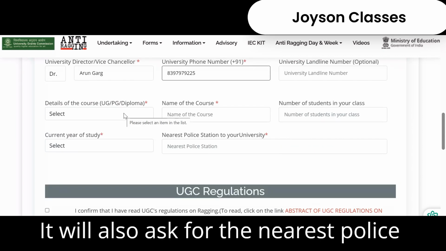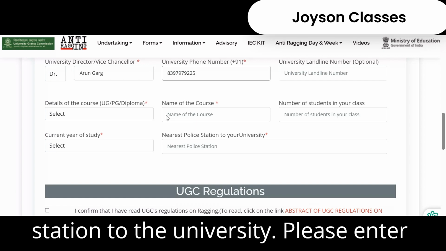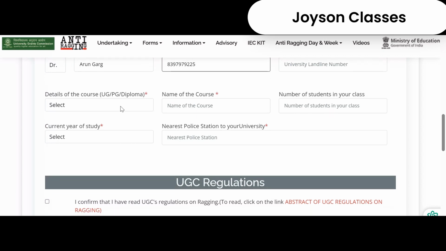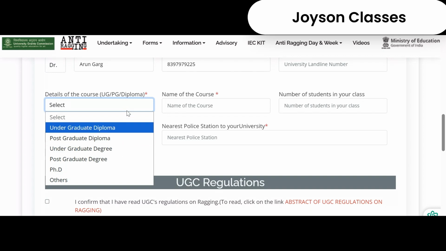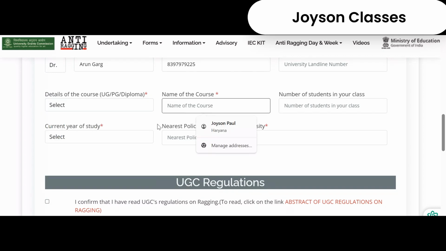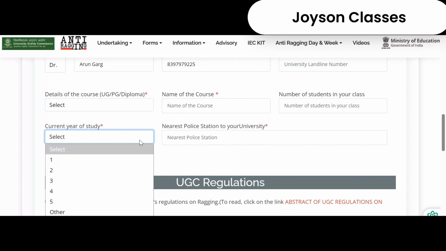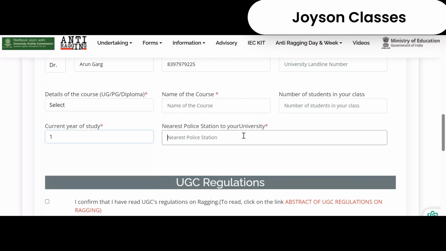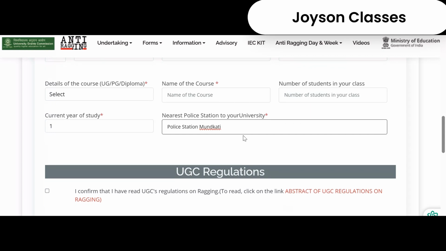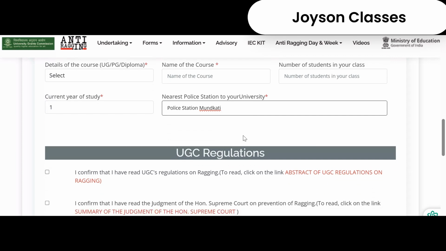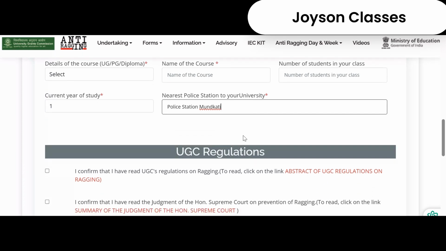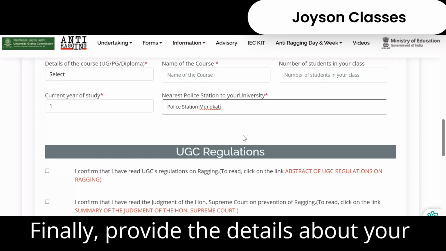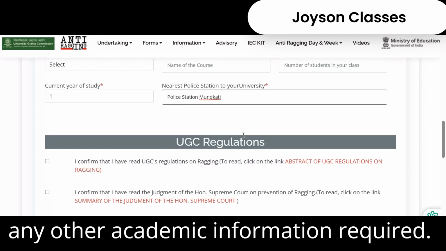It will also ask for the nearest police station to the university. Please enter Police Station Mundkati. Finally, provide the details about your course and any other academic information required.